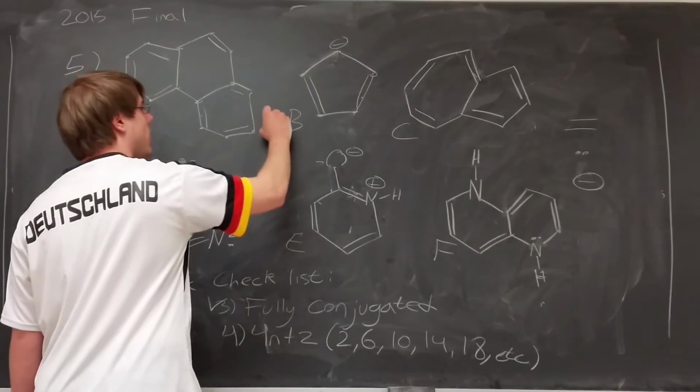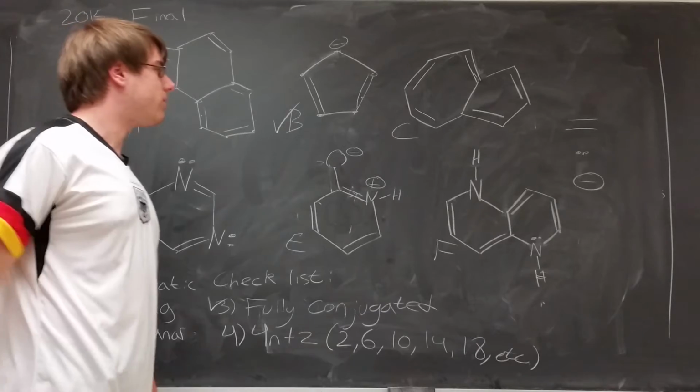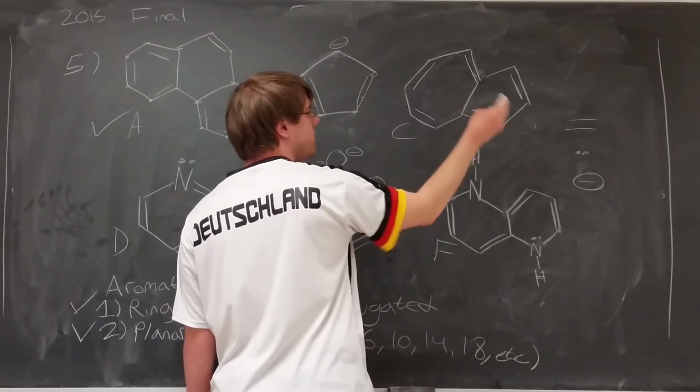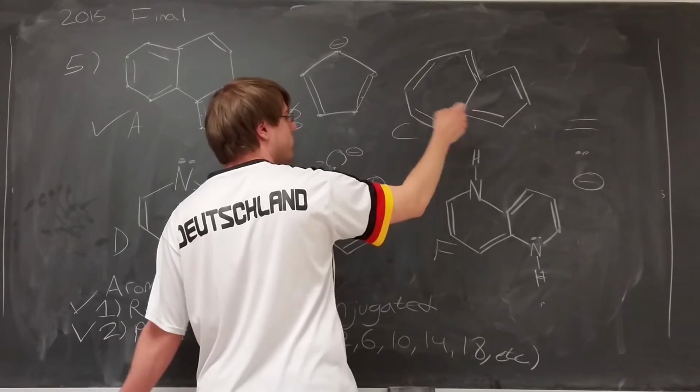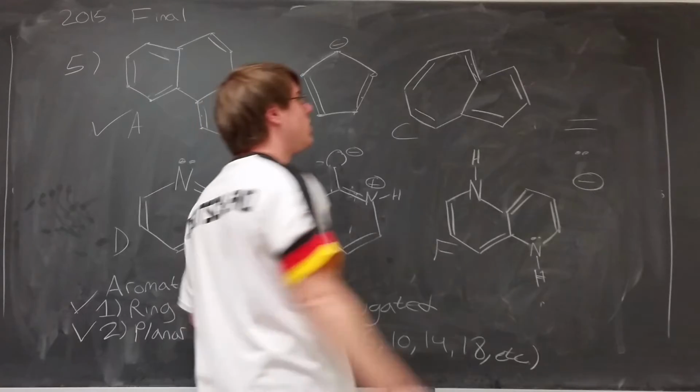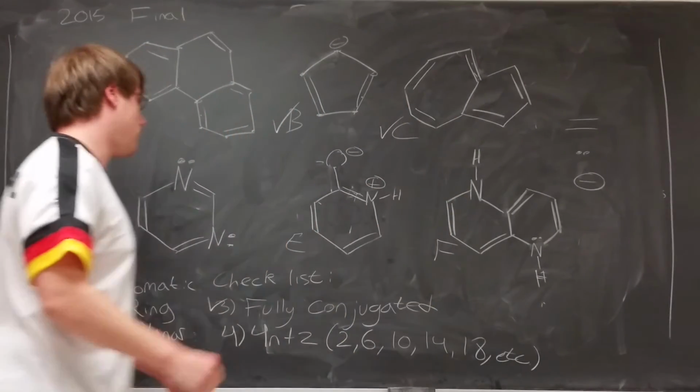This is also aromatic, so that can't be my answer. Choice C is a 7-membered ring and a 5-membered ring on top of each other, but they're conjugated and in rings, so 2, 4, 6, 8, 10. 10 is on my list, so C works as an aromatic as well.